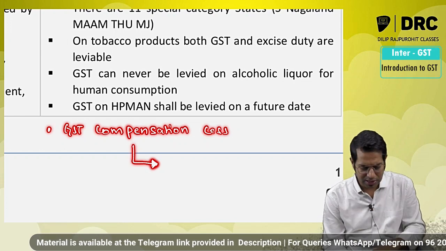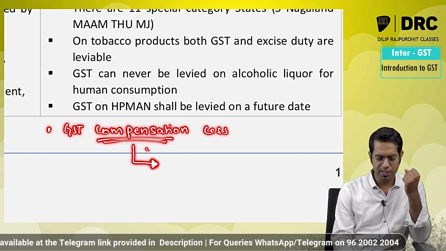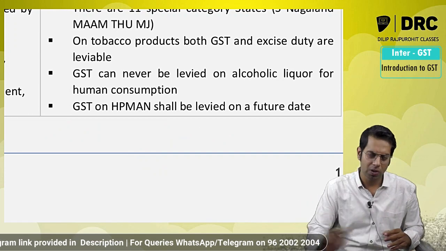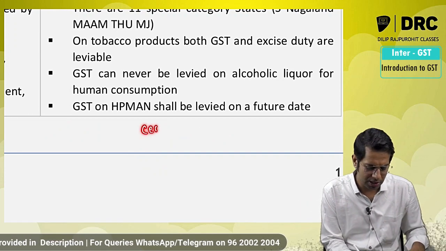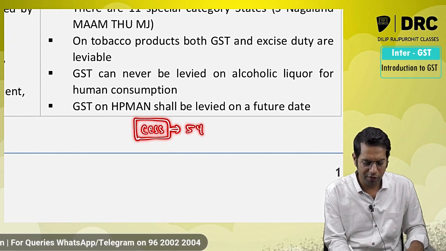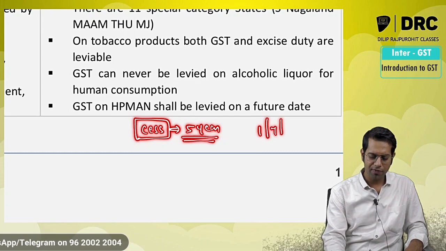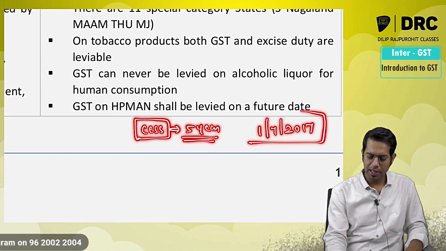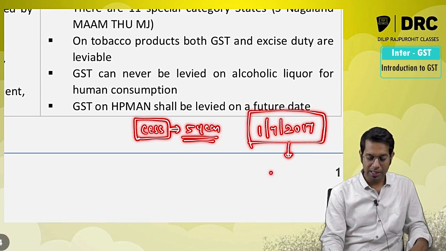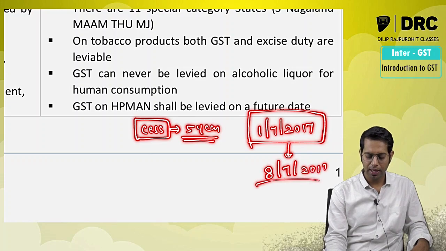So to compensate this loss of revenue, the GST Council decided to collect something called GST compensation cess. This cess was supposed to be collected for a period of 5 years from the date of introduction of GST. GST was introduced in entire India from 1st of July 2017. This date is also called the appointed date. In case of Jammu and Kashmir, it started from 8 July 2017.